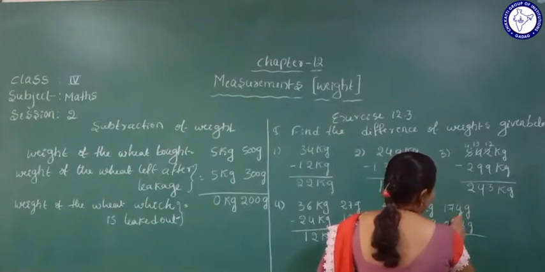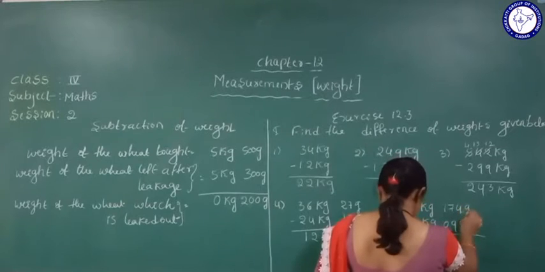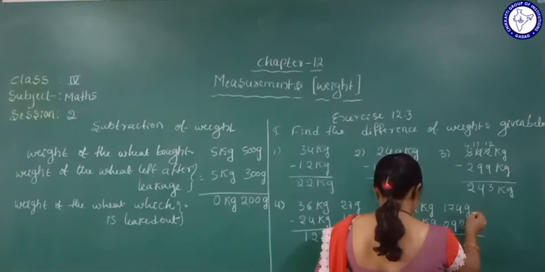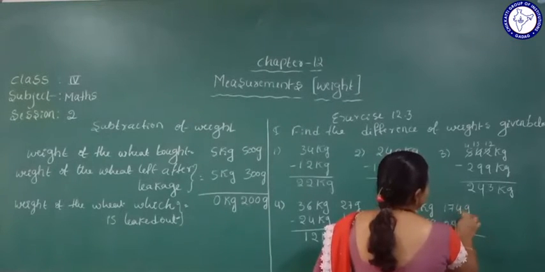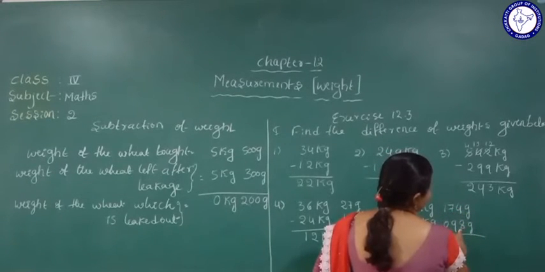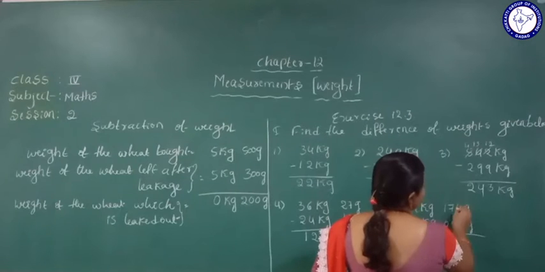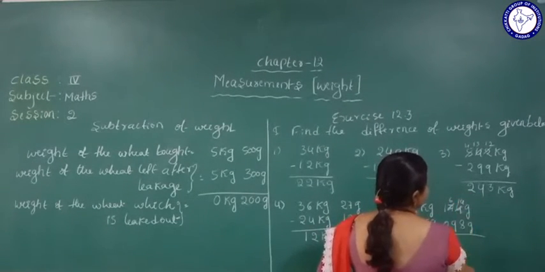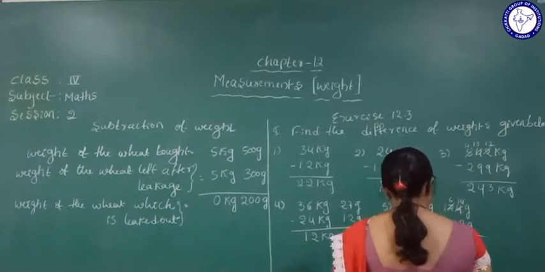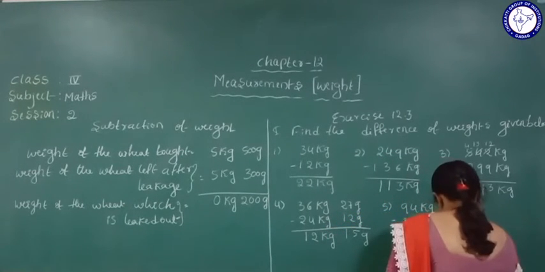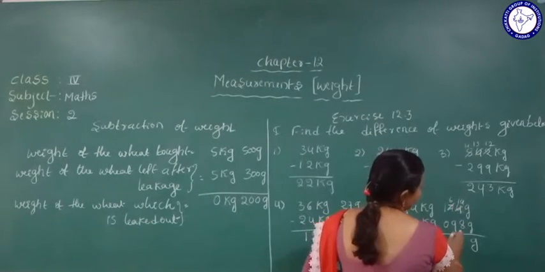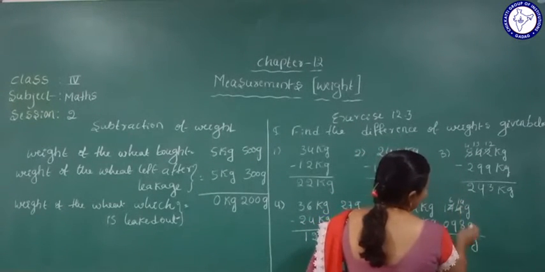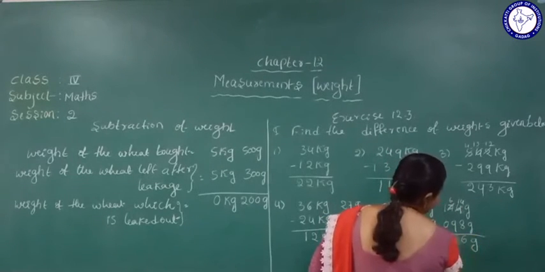So 174. Okay, so here 174, what will we do here? Here 4 is there, here 8 is there. What will we do now? We take 1 from here, it will become 14. 14 minus 8. So how much? 8 is subtracted from the 14. The answer we get is 6.